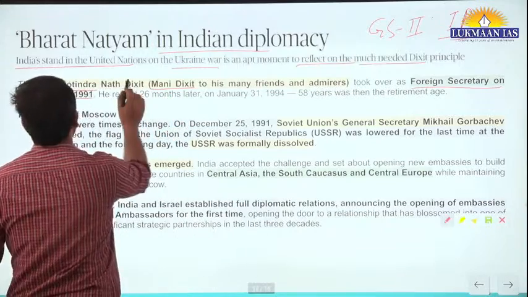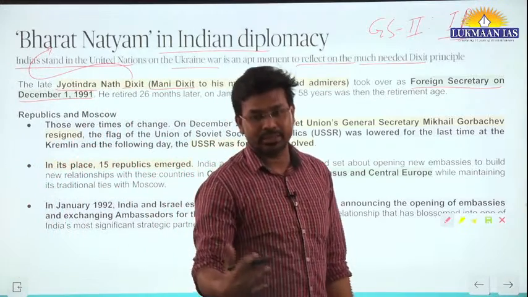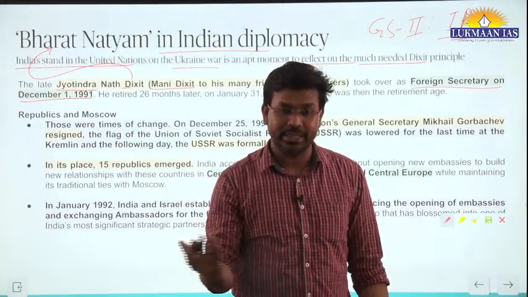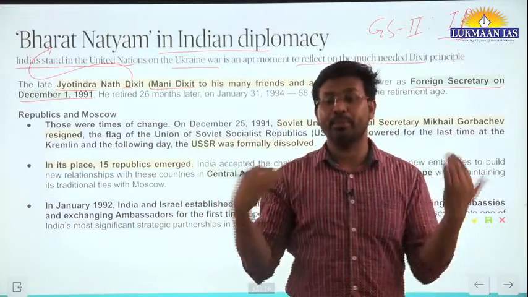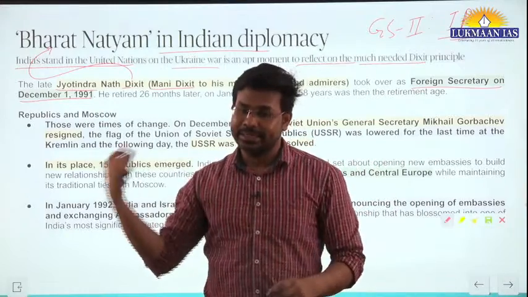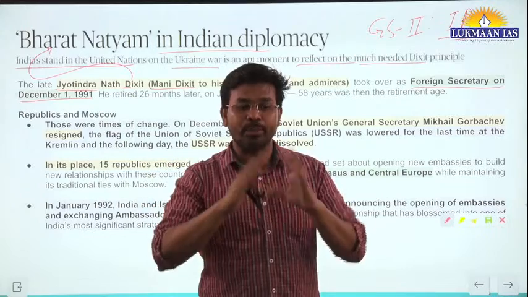The Dikshit principle means Dikshit said that sometimes diplomats, sometimes foreign secretaries, may have to do Bharatnatyam. Bharatnatyam means they don't have to perform Bharatnatyam as an act. This is just a corollary, meaning they are trying to relate it to how diplomacy functions.